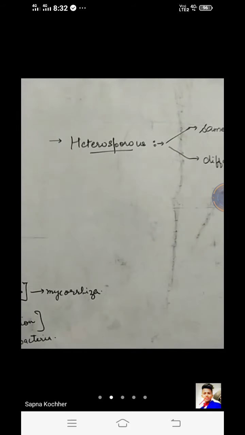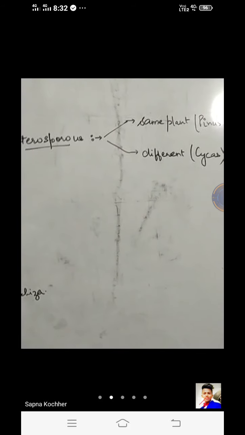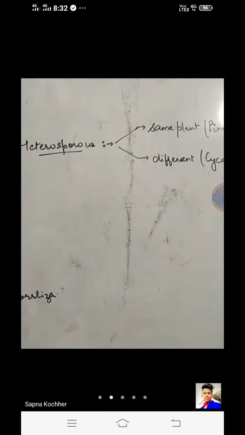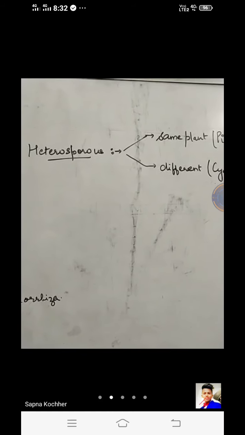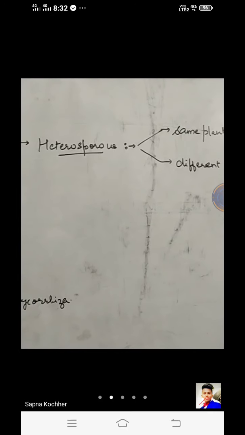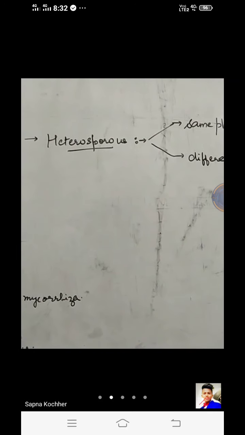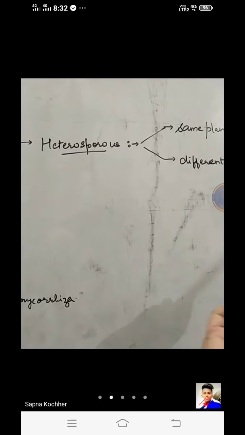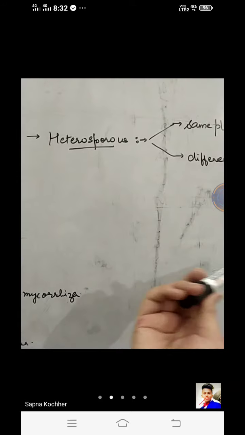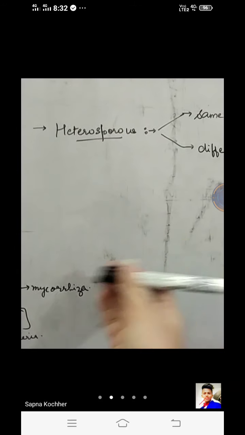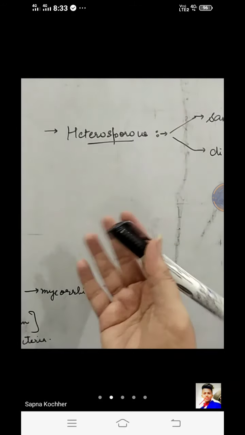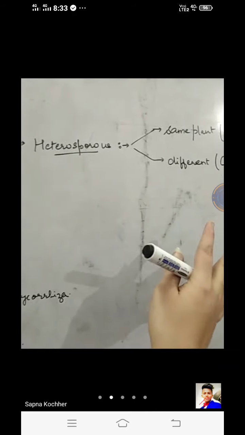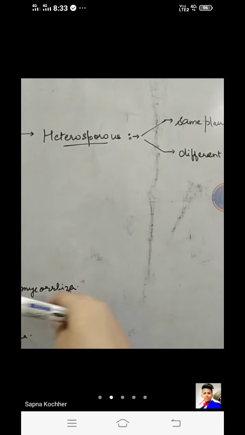Why am I taking the examples of Pinus and Cycas? Again, I'm saying that it is because these two plants are very common at our own place. We also used to show them to you in the labs, in your practicals as a syllabus. So these are very commonly available types of gymnosperm plants. Otherwise, the other examples which you will be learning here will all be seen in the mountainous, hilly regions. So these are very simple to be found here in our own place, right?